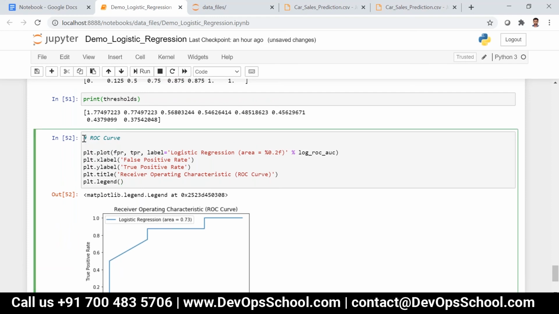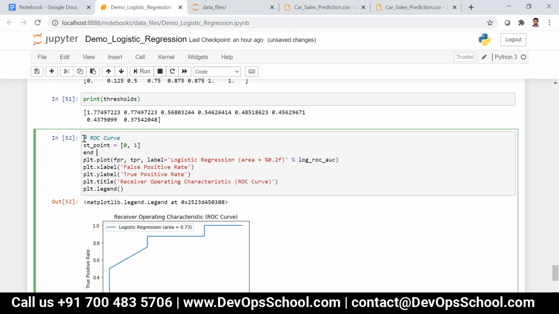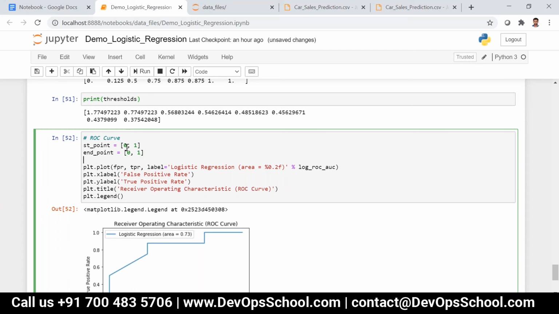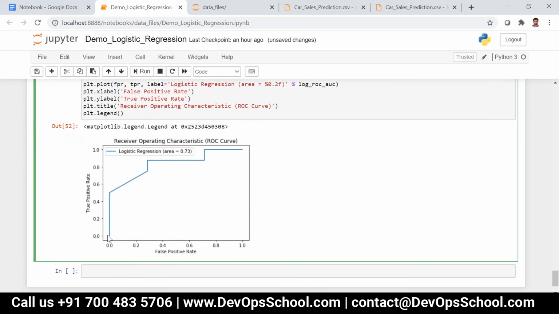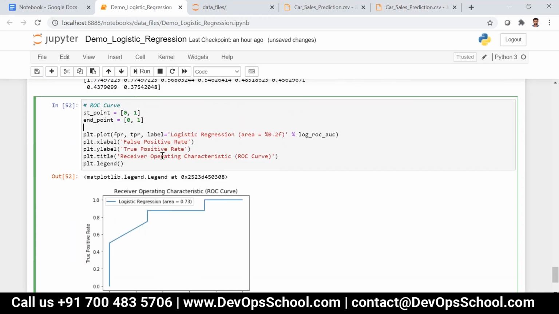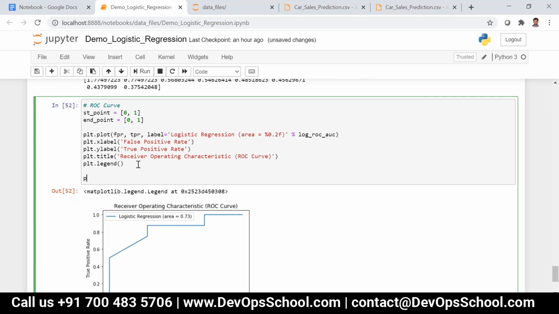let me have something like starting point is equal to 0, 0, and then end point is, let's say, 0, 1 actually. That is, I want to connect like this, right? That is 0, 0 and then 1, 1. If I want to connect these 2 points, I have to draw the line from 0, 0 to 1, 1. So for that I can just write plt.plot, start point and then end point,